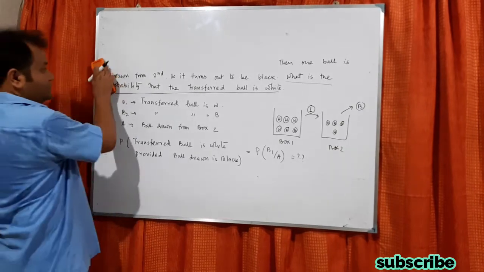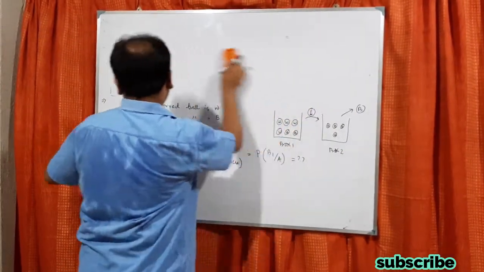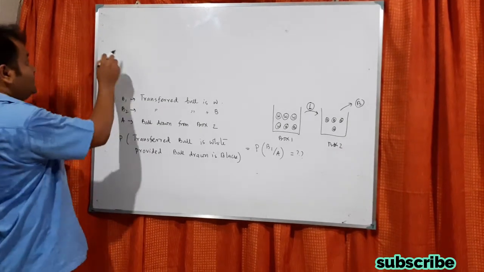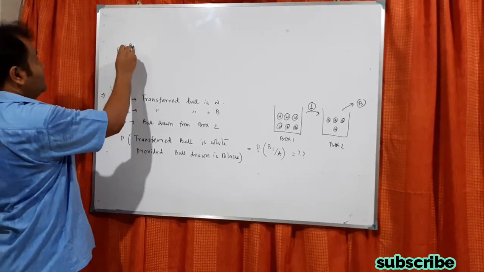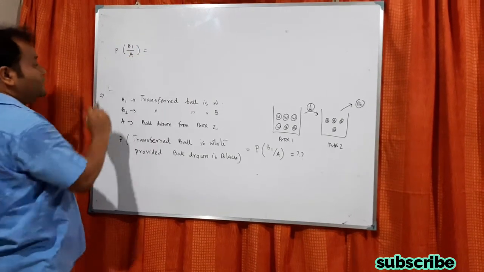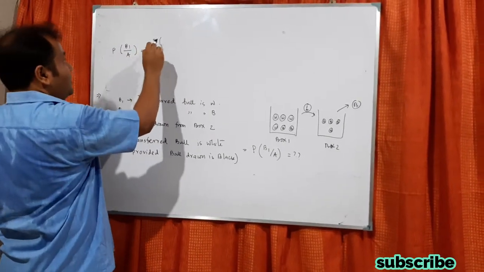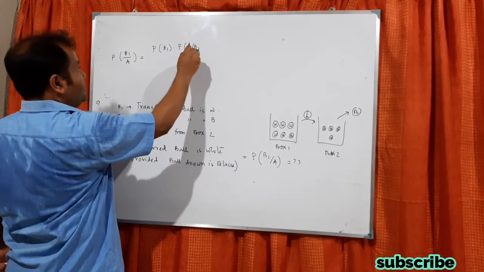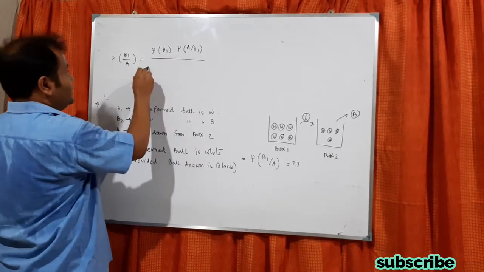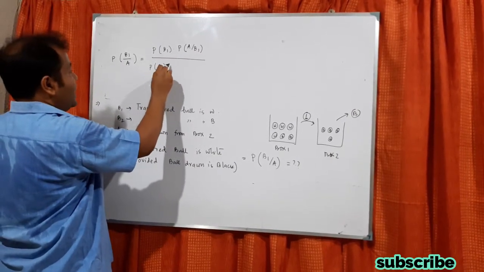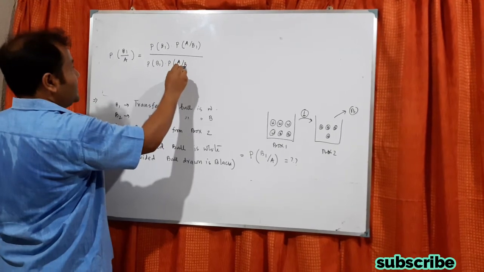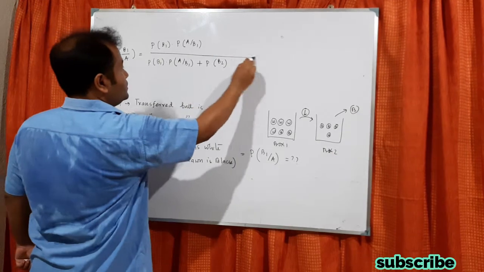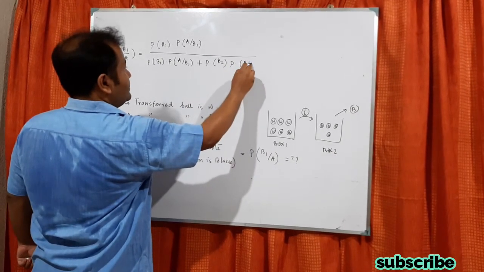So now, if we have to find this one, what we have to find? P of B1 by A. So that means we can find P of B1, P of A by B1, divided by P of B1, P of A by B1 plus P of B2, P of A by B2.